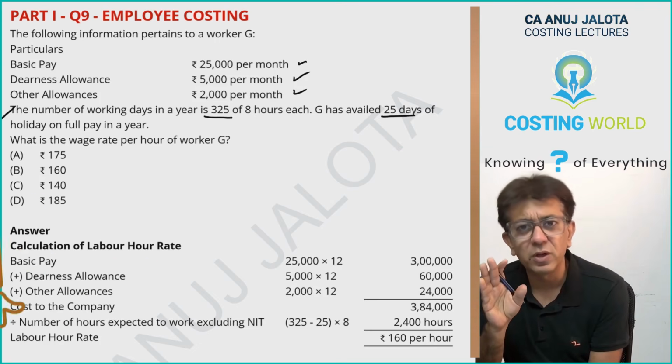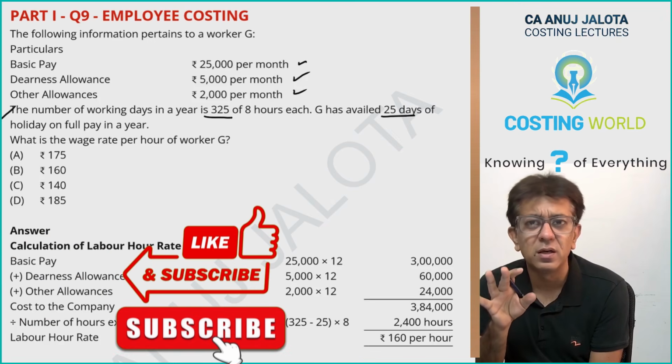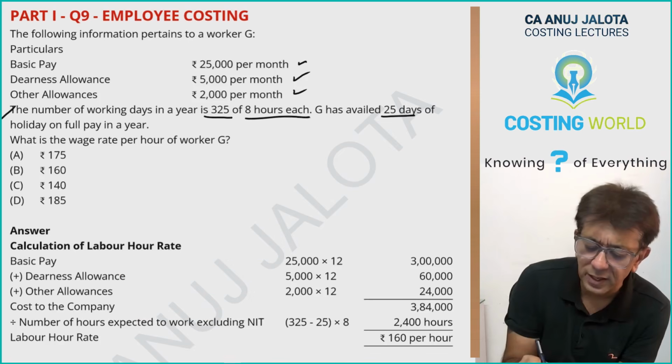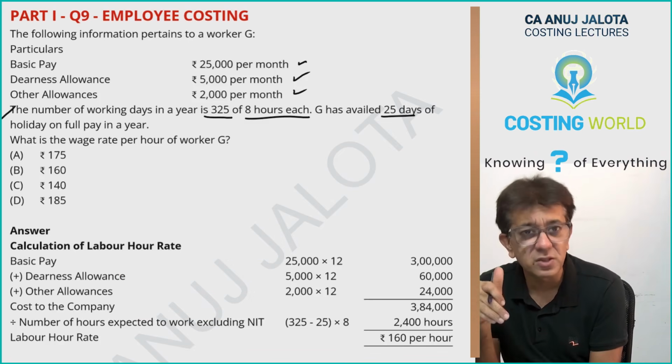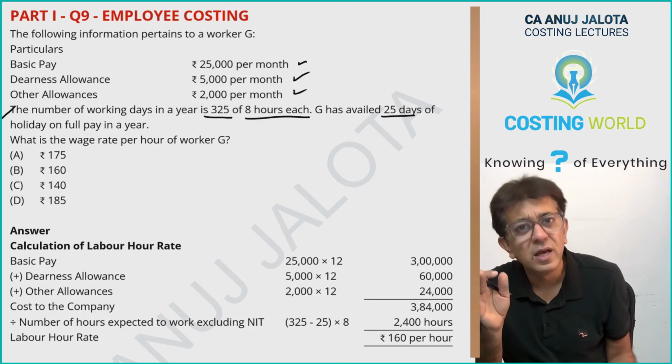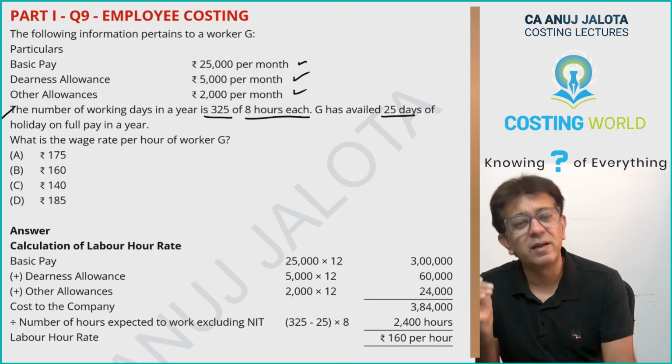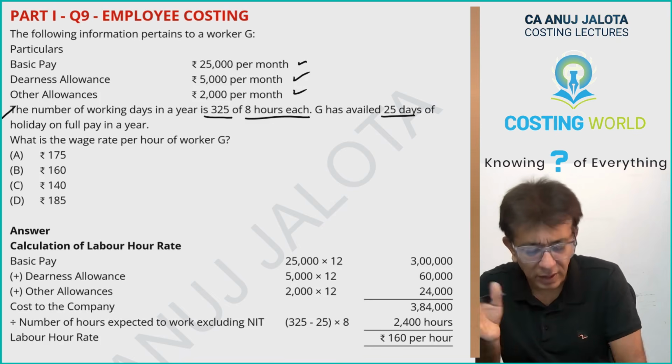He'll be only coming to the factory for 300 days in a year and he'll be working for 8 hours each. So 300 into 8 is 2,400. In this question, there is no normal idle time. If there was normal idle time, we would have subtracted that. In any case, there is none.